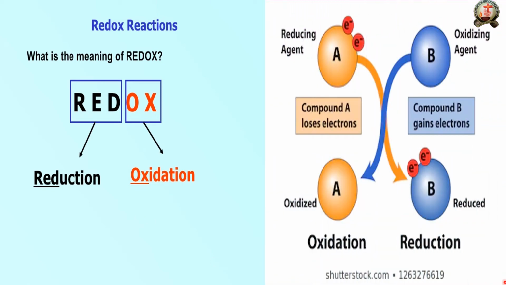Then how does it happen with the reducing agent and oxidizing agent? One compound loses the electron, another compound gains the electron. The oxidizing agent helps to oxidize a compound. The reducing agent helps to reduce a compound. This vice versa system is called a redox reaction, for chemical transmutation.